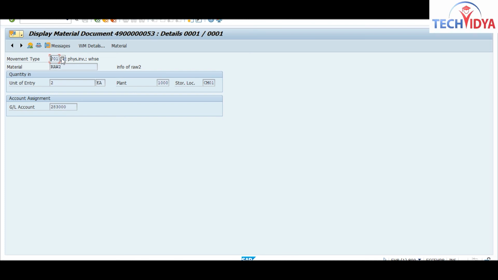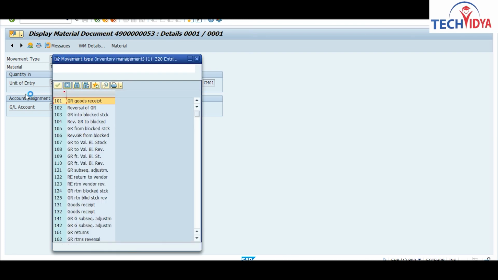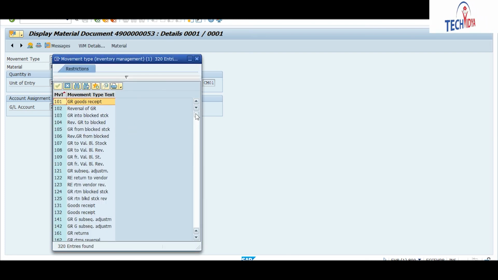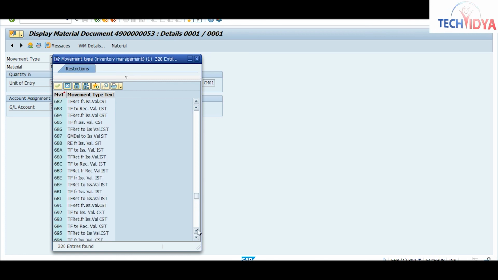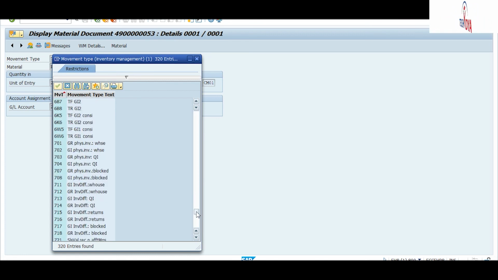So this movement type is with respect to your GR process. Let me show you 701. It is showing GR physical inventory process, like a GR in your physical inventory process into your warehouse.